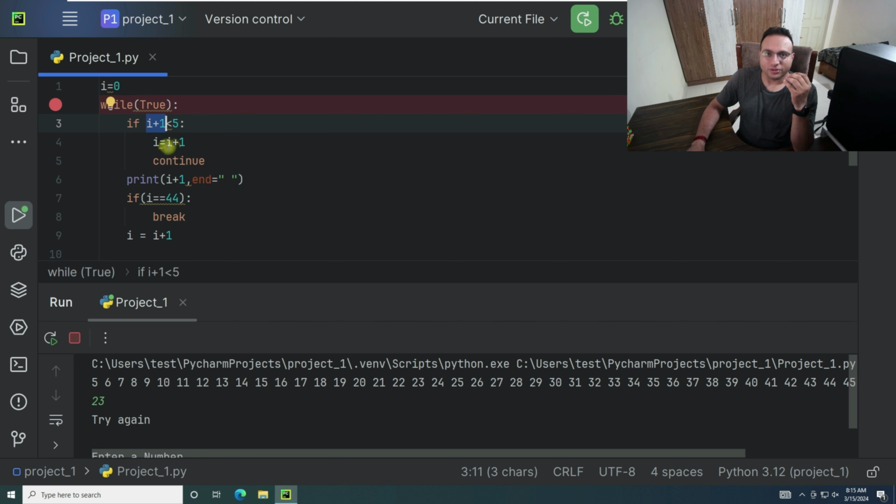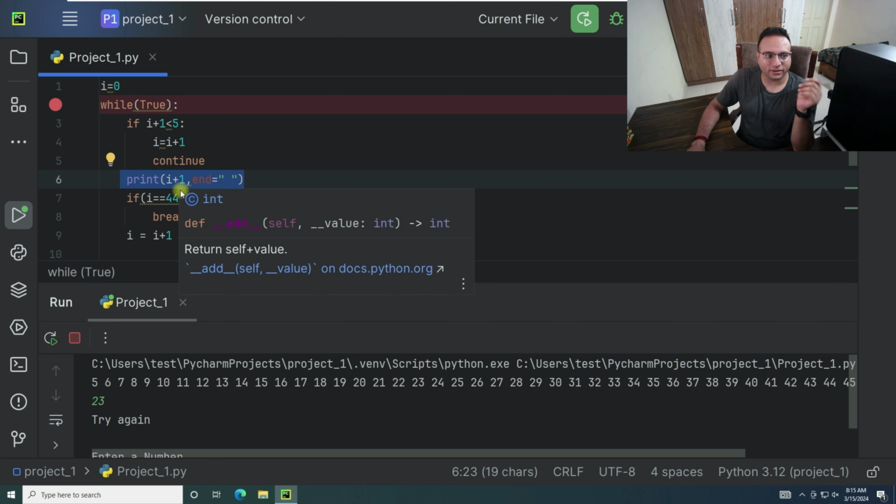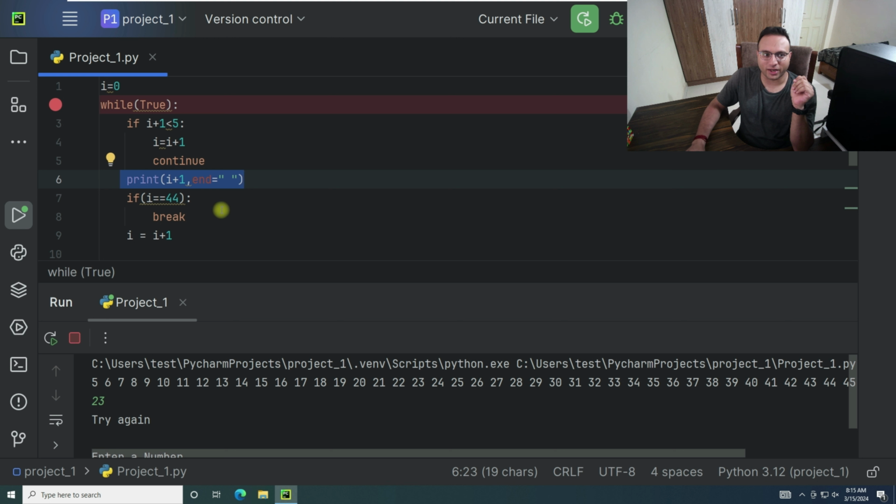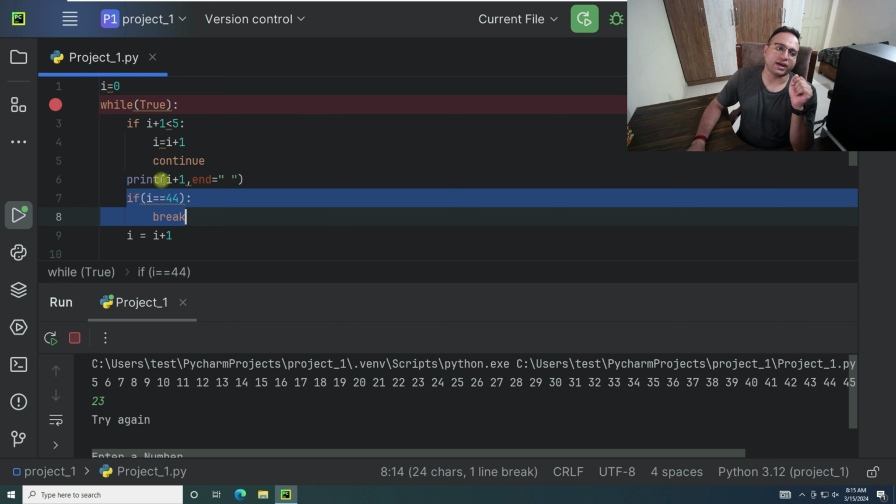That was the reason. The value of I is still 4 itself after getting compared, and it continues. Once we reach here, the initial value of I equals 4, so I plus 1, meaning 4 plus 1 equals 5, gets printed. So you can see it's a 5 over here, and we are putting this just to make a distance between them. Now this condition will not trigger itself, as there's no possibility of I being equal to 44.